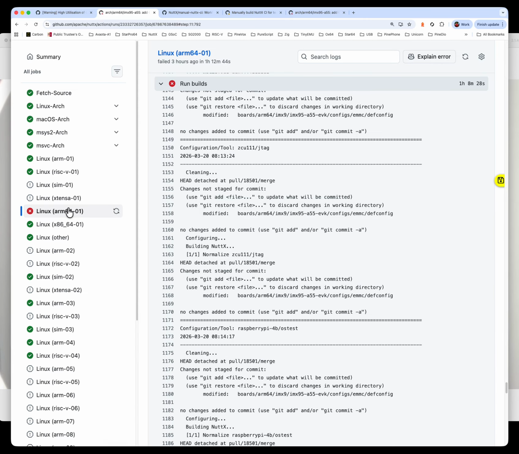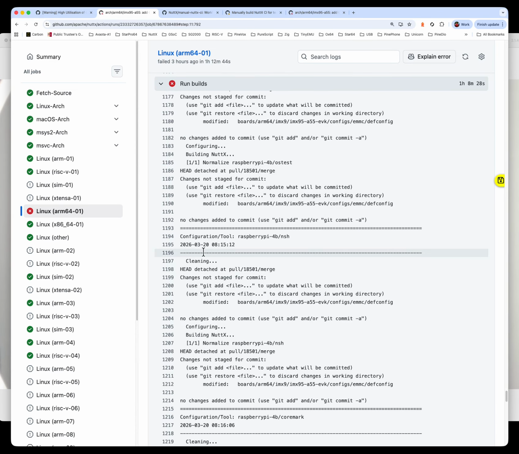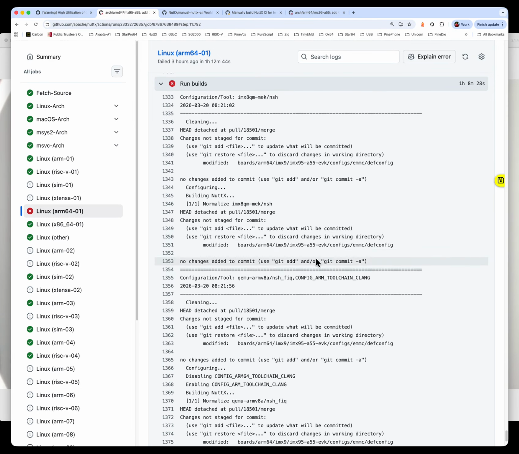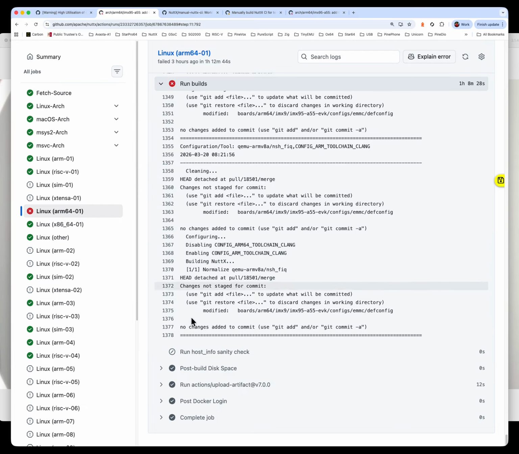So the ARM64 build failed, and it also triggered the cancellation of all the other jobs. Because that's how it works. We wait for one build to complete, and if that build fails, we fail all the other jobs. How long did the build take? Well, it took 1 hour and 12 minutes, meaning that our poor Mr. Jason had to wait 1 hour, 12 minutes for the build to fail, to realize that there is a compile error.